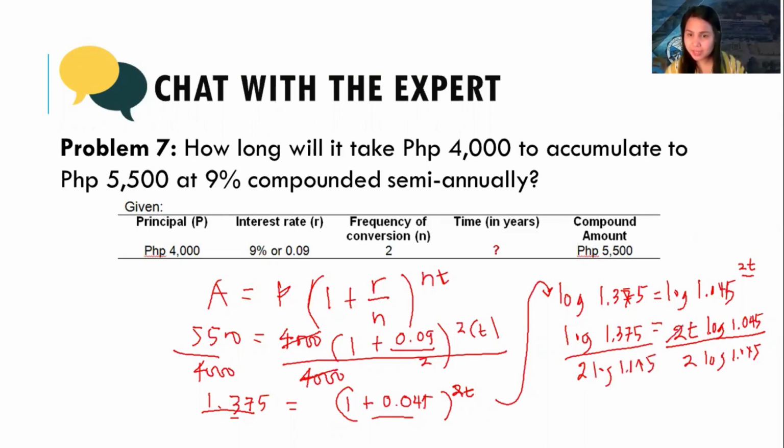So 2 is canceled, the log is also canceled. With that, the value of t is 3.6174. In 2 decimal places, we say that's 3.62 years. Any questions for this one?